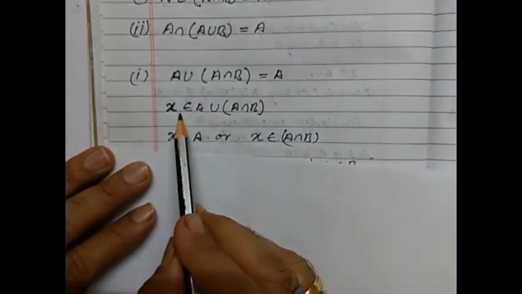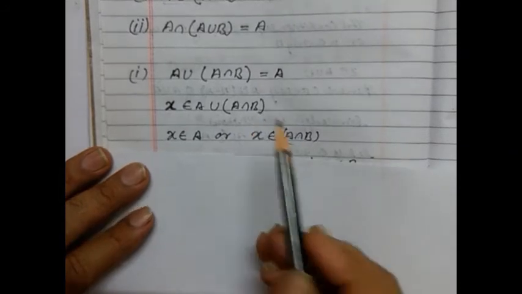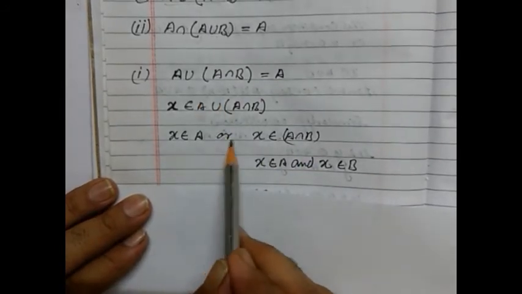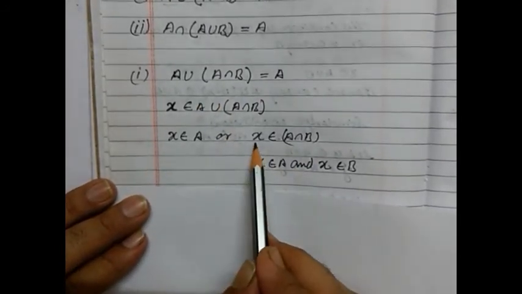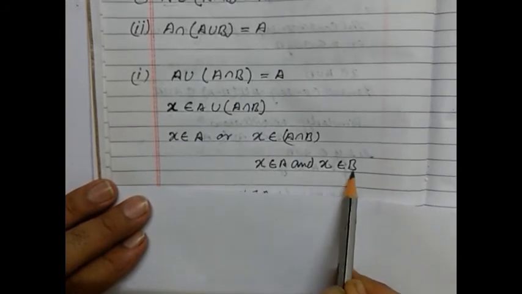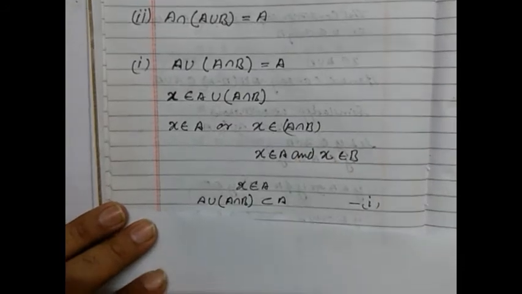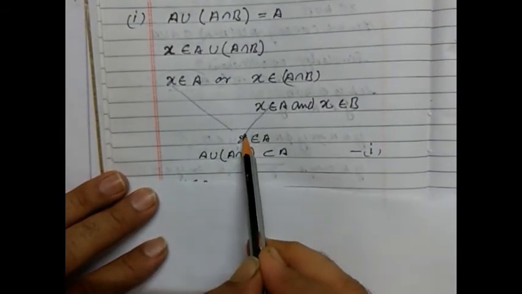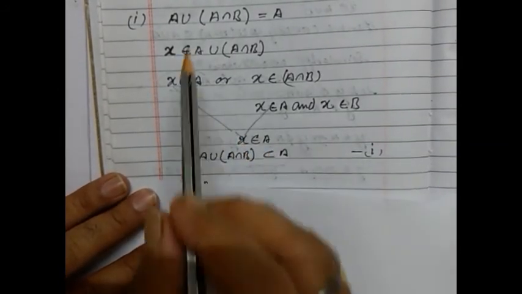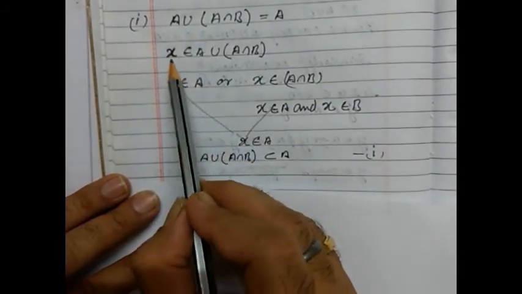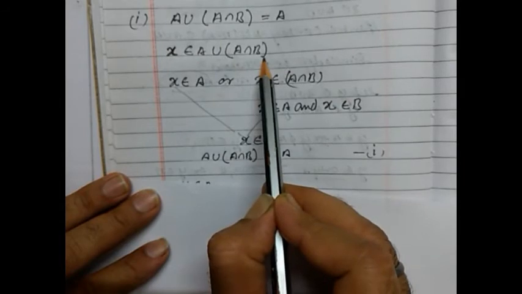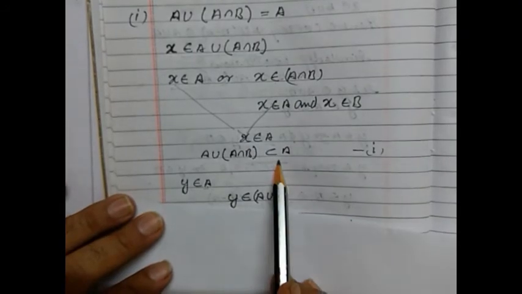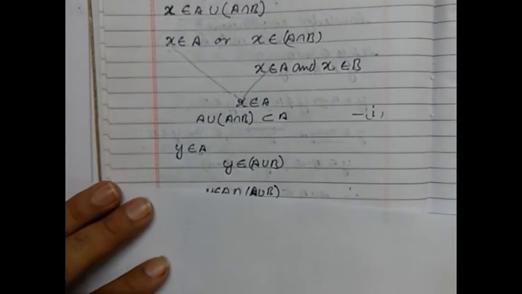So x belongs to A union (A intersection B). So x belongs to A or x belongs to A intersection B. The union stands for what? Or. So here we can say that x belongs to A and x belongs to B. So in both the cases, when x belongs to A here, x belongs to A here, we can say x belongs to A. We started with x belongs to A union (A intersection B). So this will be A, this will become the subset of A. Here we have got the first statement that A union (A intersection B) is a subset of A.